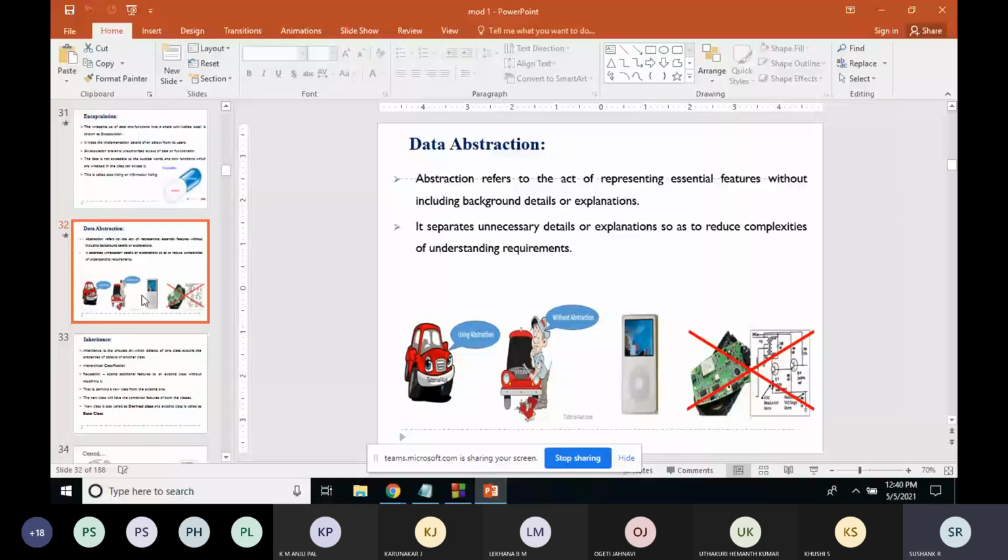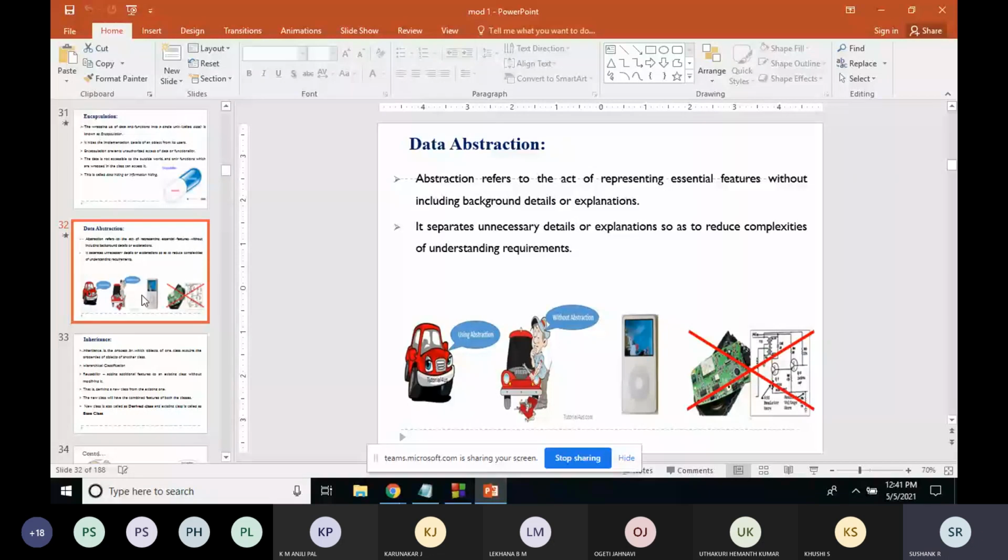In the example I gave, if you press the accelerator of a car, it will increase the speed of the car. If you press the brake, the speed of the car will be reduced and the car will stop. You don't worry about the mechanism behind that.